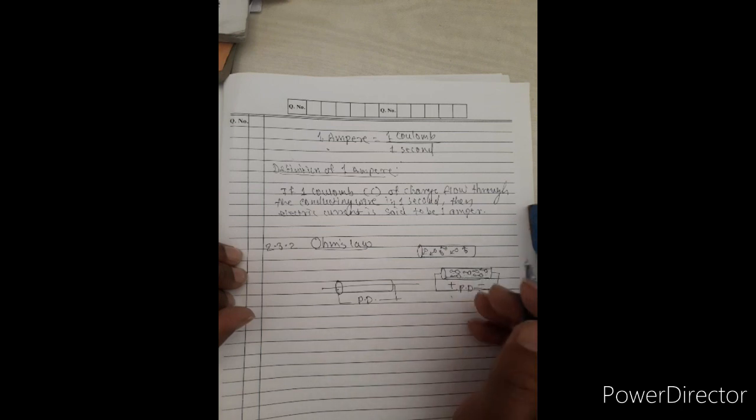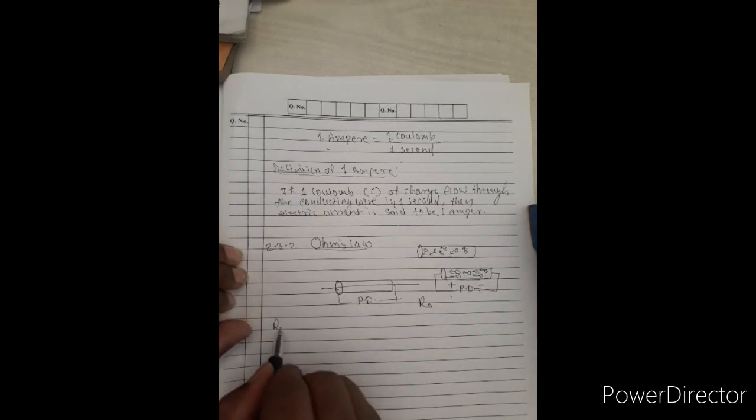This hindrance, this obstacle, is nothing but the resistance, because these vibrating ions or atoms oppose the motion of electrons. The opposition to the motion of electrons in a conductor is characterized by a parameter called resistance, denoted by R. Resistance is a characteristic of a conductor.